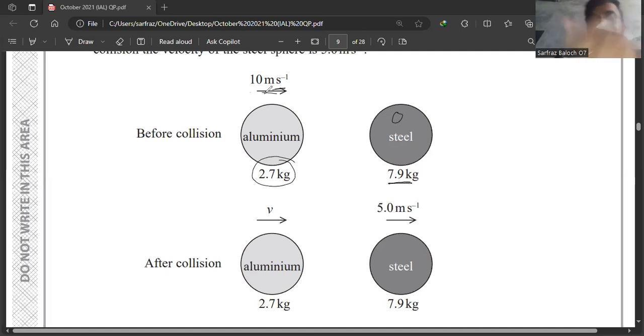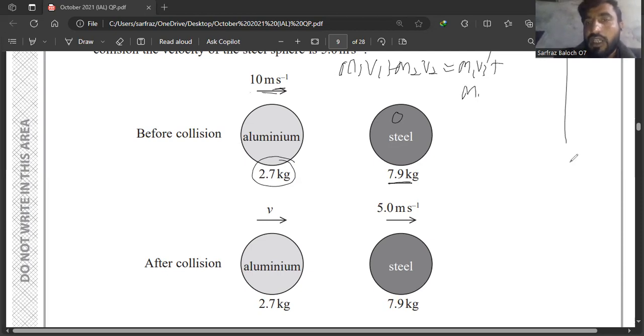So I will use the second statement, or second formula, which I wrote above, that is m1 v1 plus m2 v2 is equal to m1 v1 dash plus m2 v2 dash.